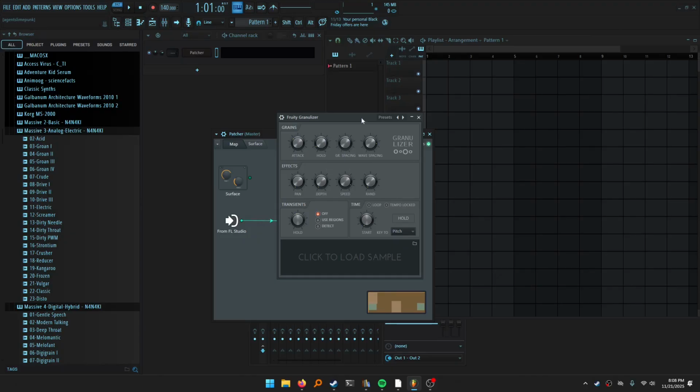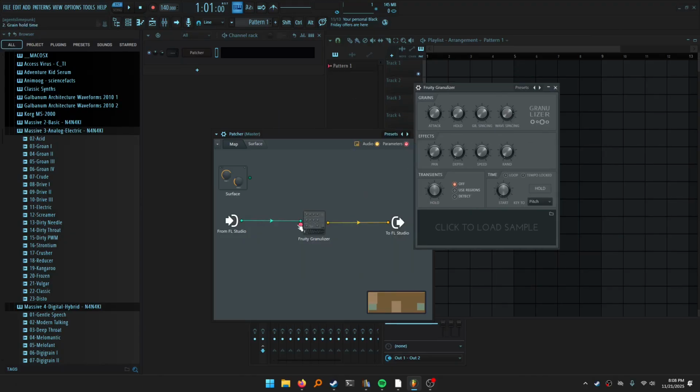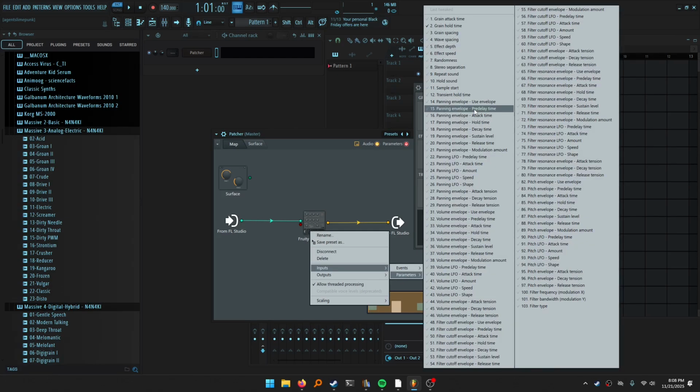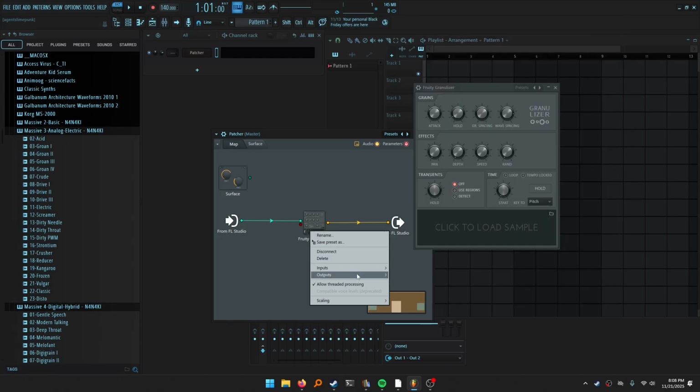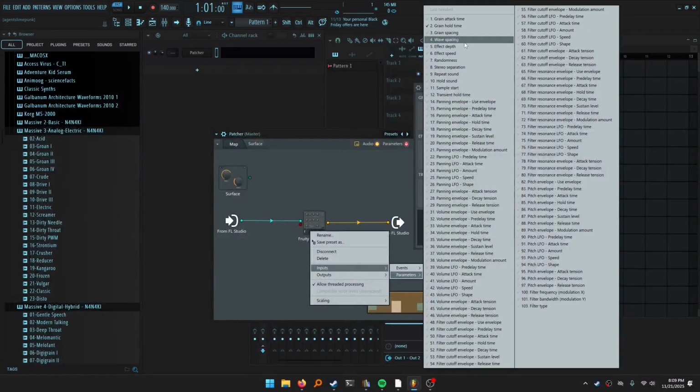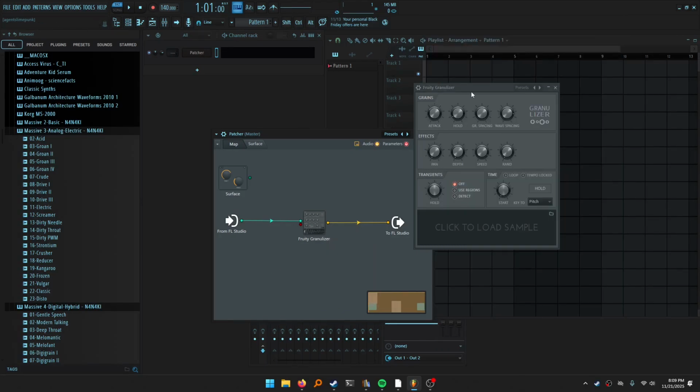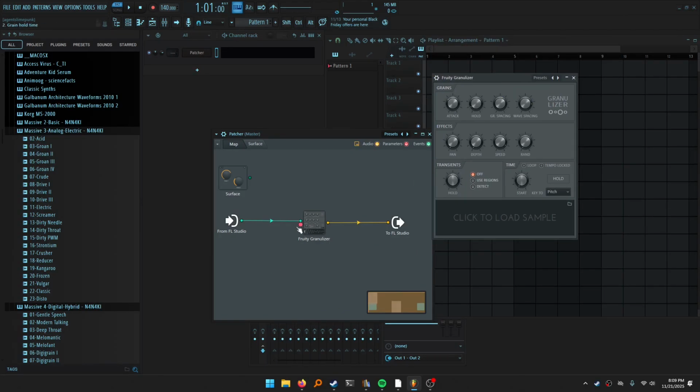So you can right click on something like hold, and then suddenly I have that here. Another way to do that, of course, is to right click on it and say inputs, parameters, and then you can pick stuff. Now I think you can also activate everything all at once, but it becomes messy if you do that. You could probably... No, there's no option for that. I guess that's probably a good thing. So you basically just have to activate the stuff that you think you'll want.